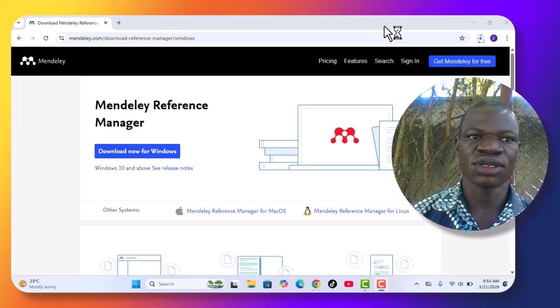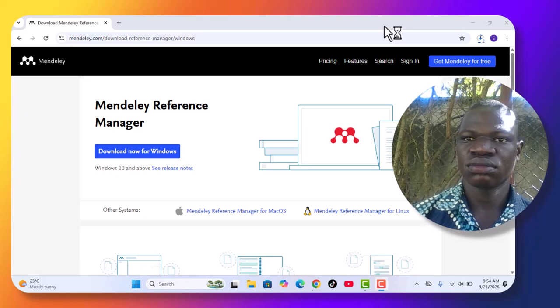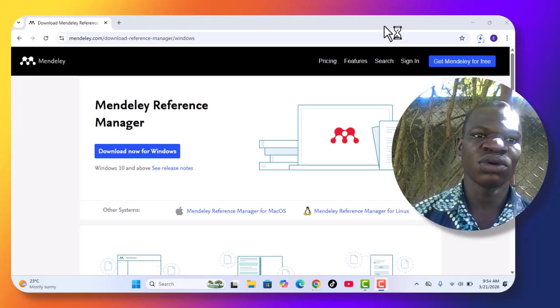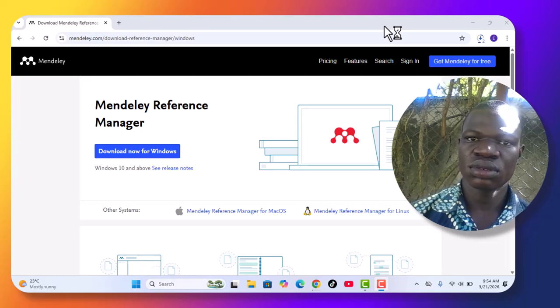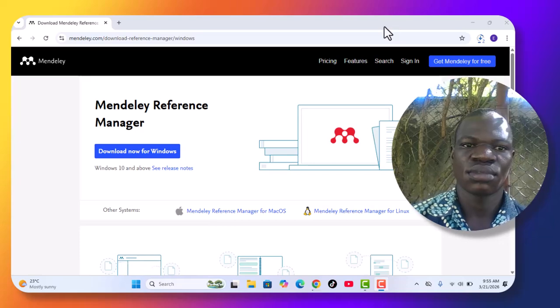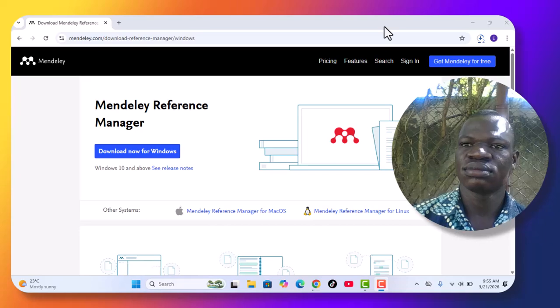And it has already started downloading. So this is one way of downloading it. We download it from Google Chrome directly. Yeah, I know it's going to take a little bit of time, but you keep on waiting.